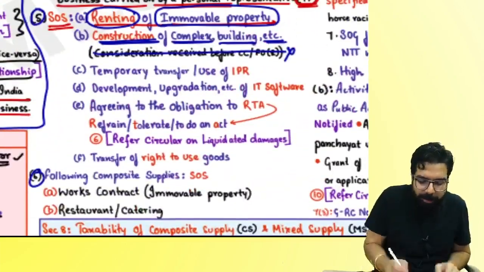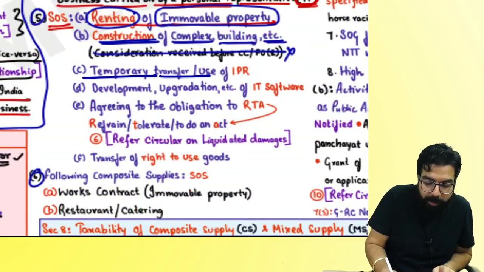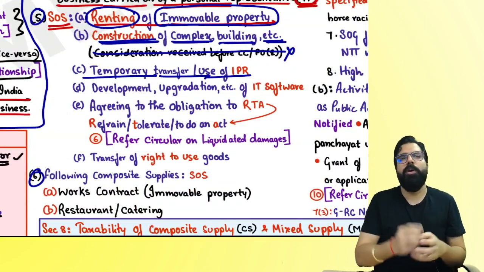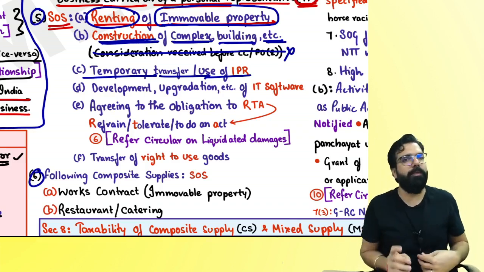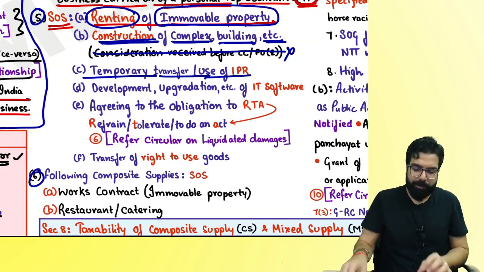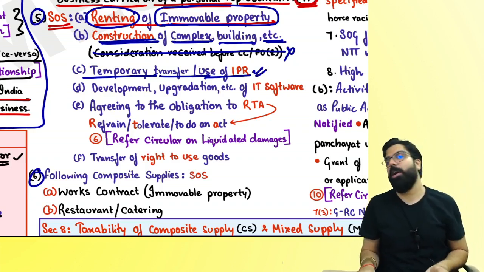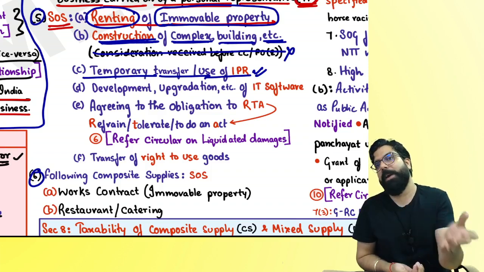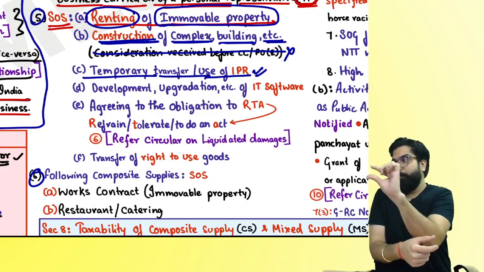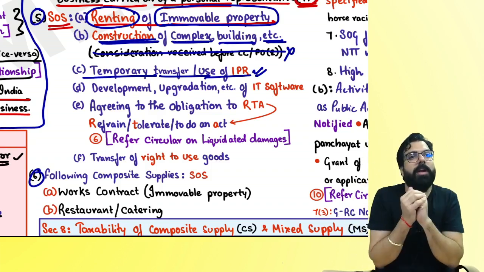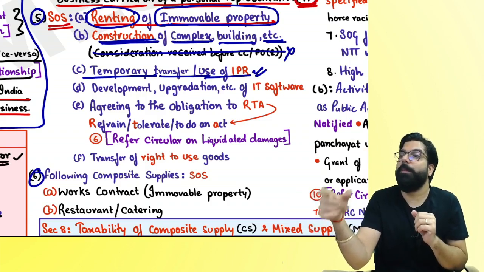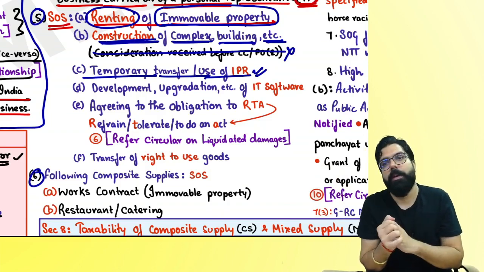But people ask, sir, if somebody gives a temporary transfer or use of IPR, for example, you came and told me, sir, can you give me the copyright of your book for 1 year? I gave you the copyright of my book for 1 year. Am I giving you goods or service? Supply of service. Temporarily, if I give it to someone, like pharmaceutical companies who go to people and ask, please give us your patent for 1 year. I have a medicine, a drug which I have made, and I give the patent to the pharmaceutical company for 1 year to use. Permanently given, then? Supply of goods. Temporarily, supply of service.